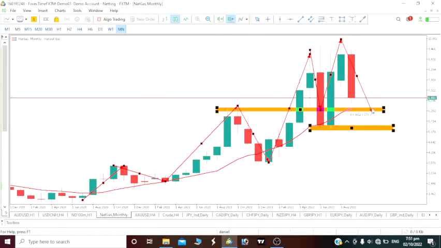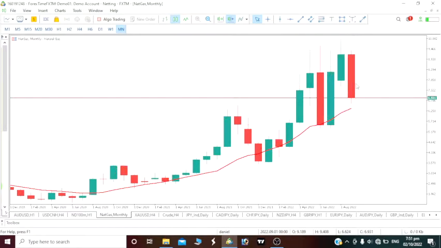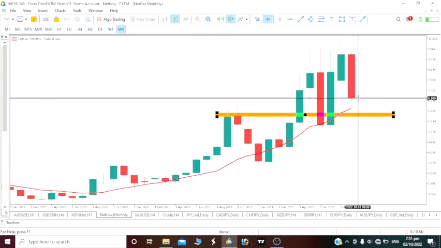Once the price comes to this level here, if there won't be a reaction, then the next level this price will be dropping to is from here. And I believe from here we would have that impulse movement upward on the natural gas. But on natural gas, we are still on a bearish move, right? So if you want to trade it on this monthly time frame, then you have to short it to the next key level, right? So this is the next key level here. So we have at least how many percentage movements downward? We still have about a 10 percentage drop to be made. I think we should be able to achieve it in 2 weeks time, which is still not bad. A 10 percentage bearish move to be made on the monthly time frame.